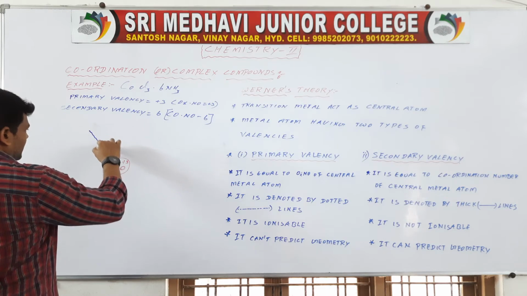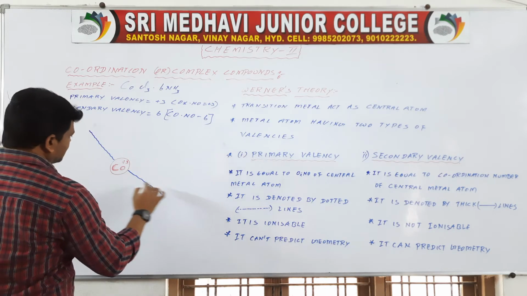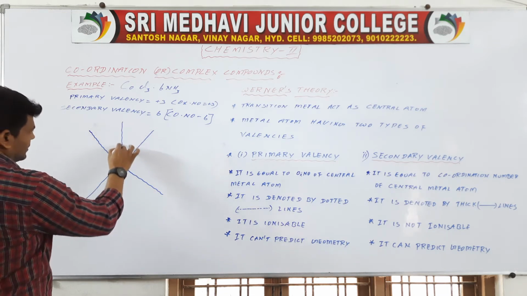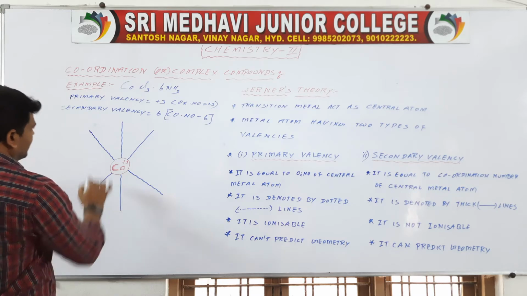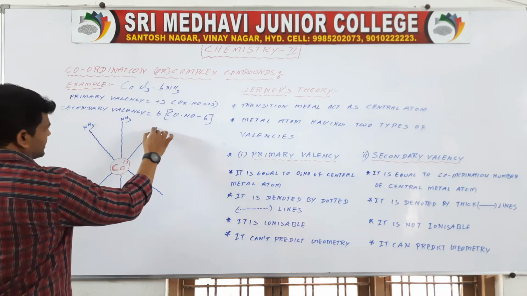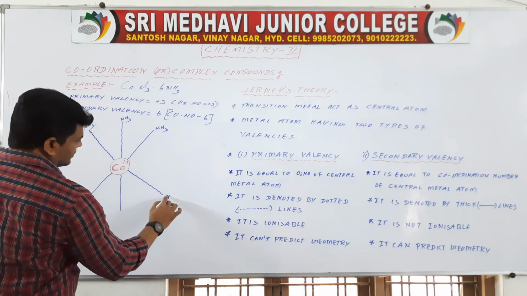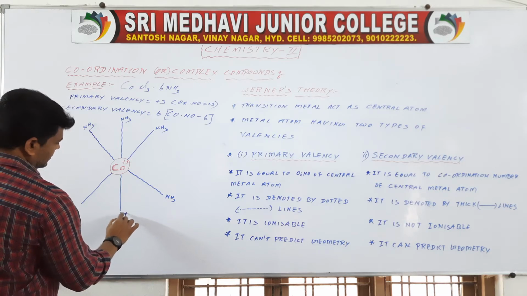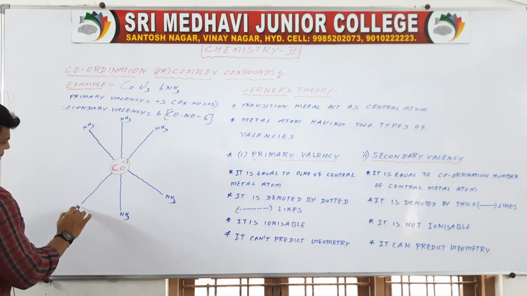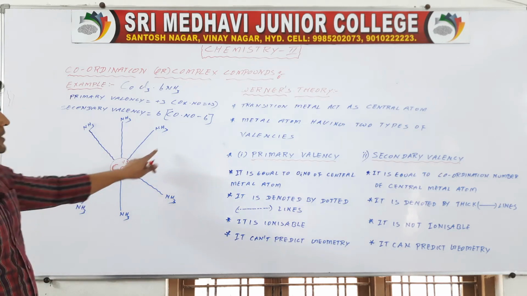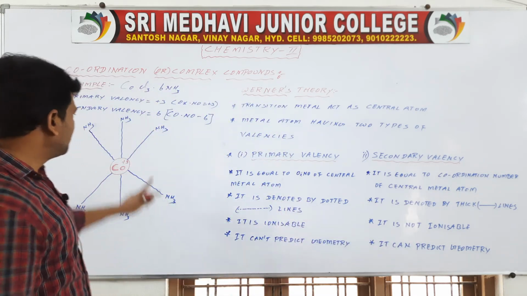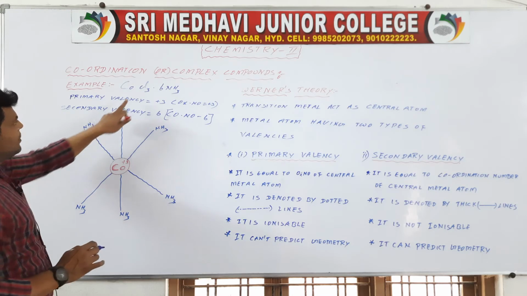It has 6 ligands, which means it has an octahedron shape, with NH3 at the corners. Coordination number decides and predicts the geometry. It is an octahedron. Next, how many chlorines?